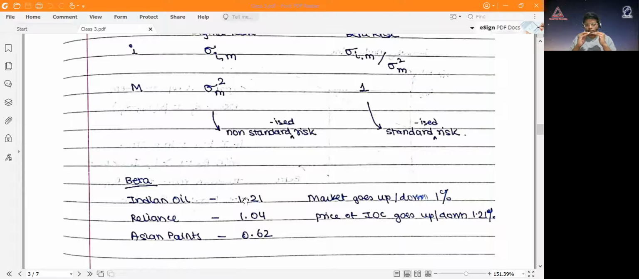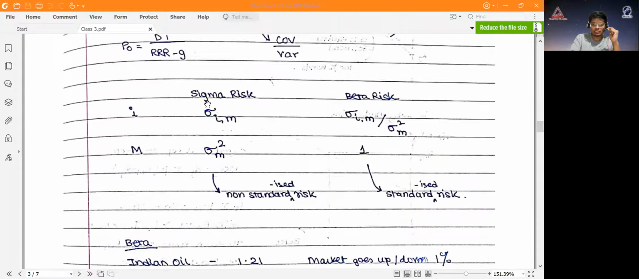Compared to that, if the market goes up by 1%, Asian Paints will go up by only 0.62%. But if the market goes down by 1%, Asian Paints will also go down by only 0.62%. So that is the volatility relative to the market, shown by the beta.